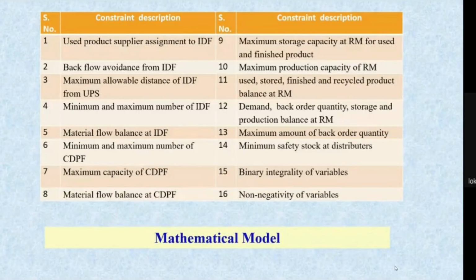And then we have the constraint on the maximum amount of the back order quantity. Then we must have some service level constraint. So we must have some safety stock so that we can fulfill the customer demand at the distributors.